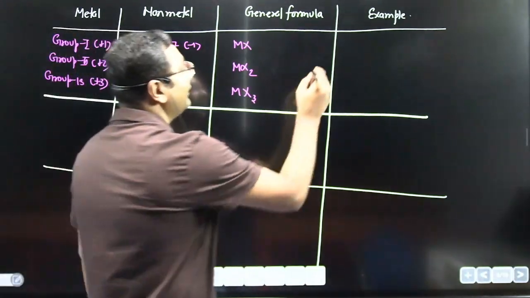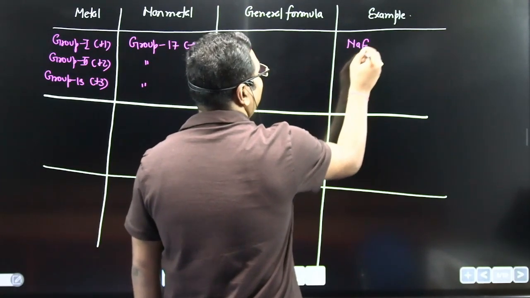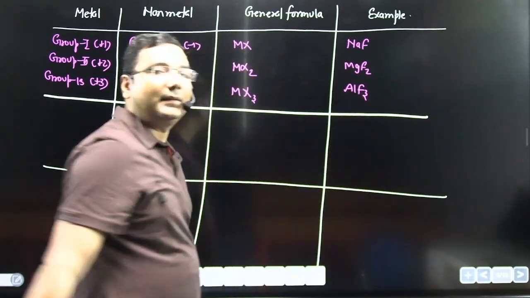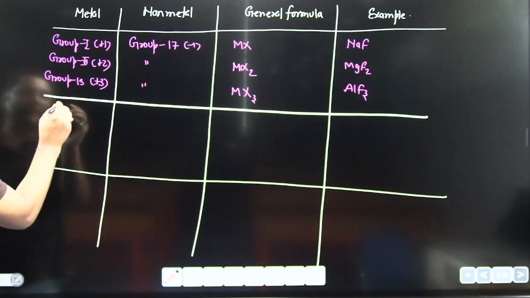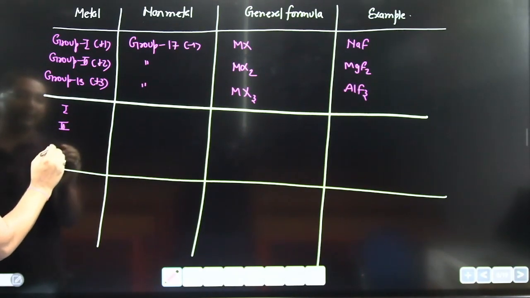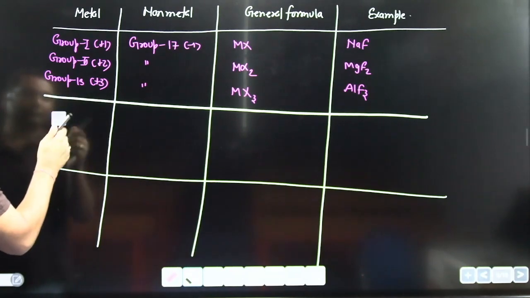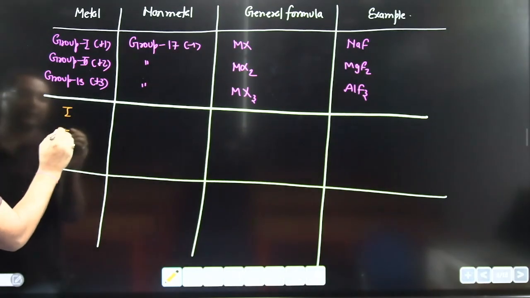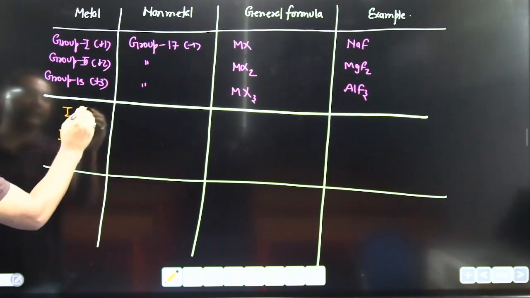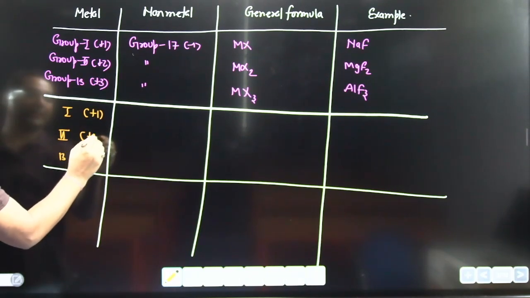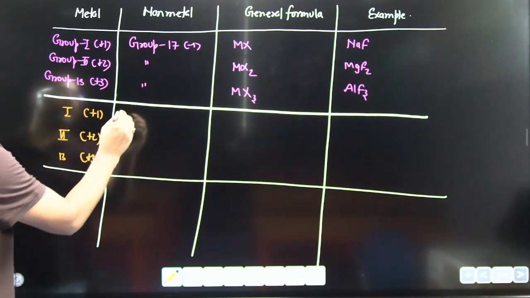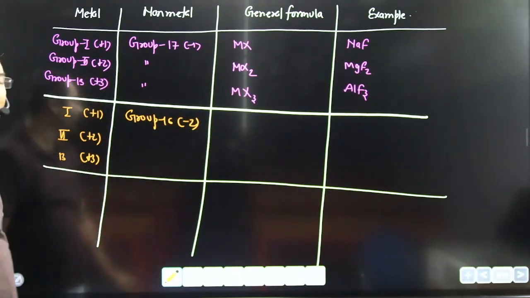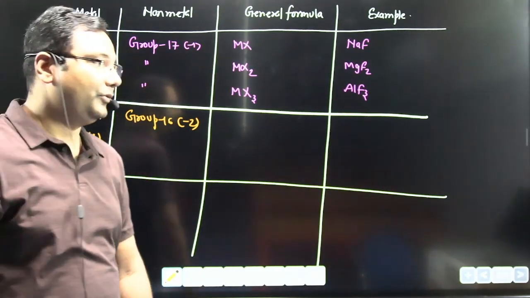For examples, this is NaF, MgF2 and AlF3. Again these are from group first, group second, and group 13, which are +1, +2 and +3. And now I am taking non-metal from group 16, and group 16 is -2. All of you know, for example, oxygen is -2.